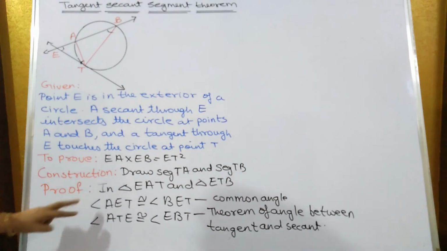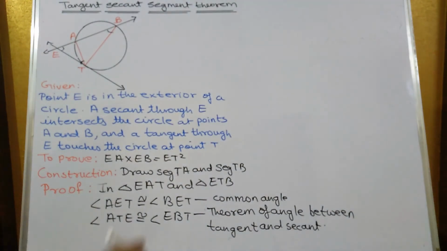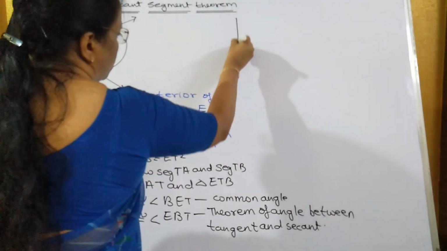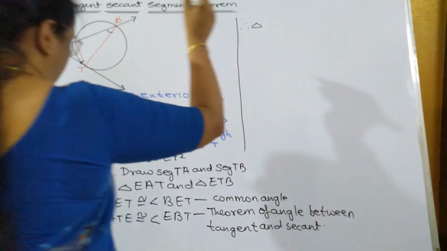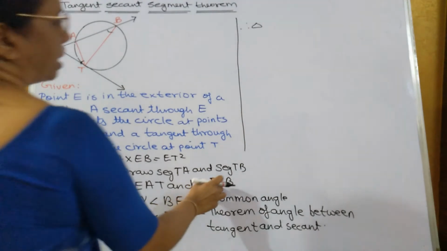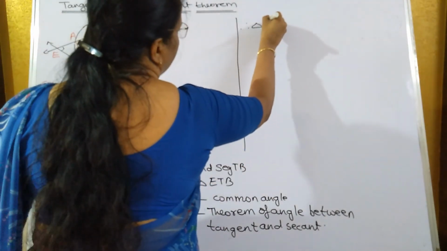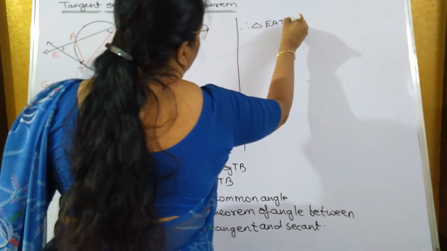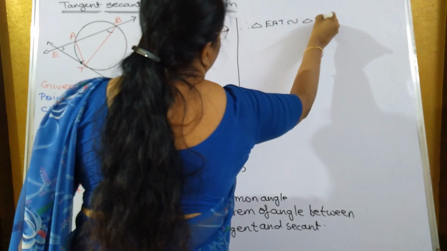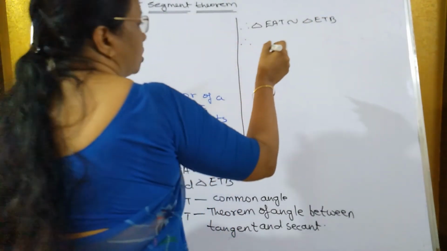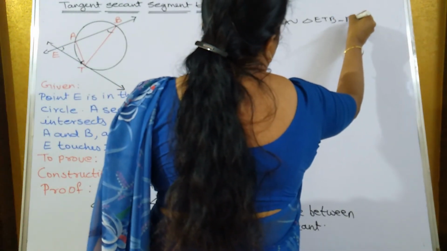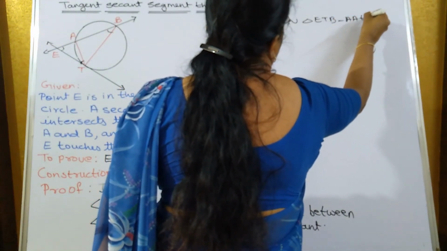We have got two angles congruent, therefore triangle EAT is similar to triangle ETB. By which test? By AA test of similarity.